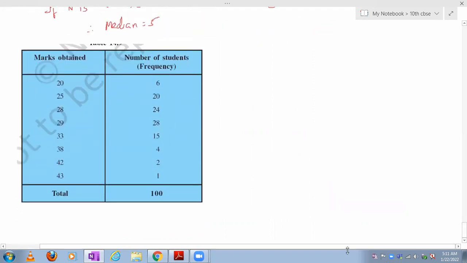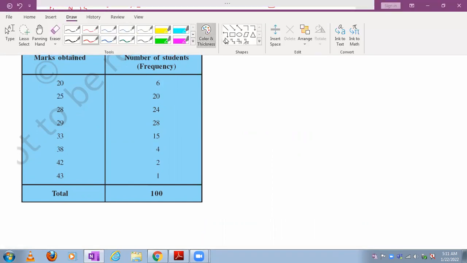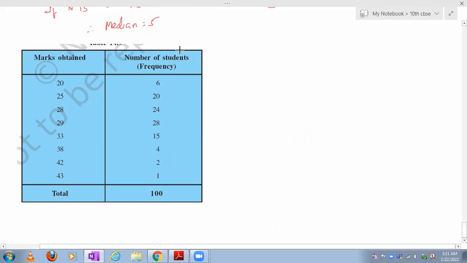So the marks obtained, and here we need to find out the cumulative frequency, right? I take this, where I will now write the less than cumulative frequency. LCF means less than cumulative frequency.